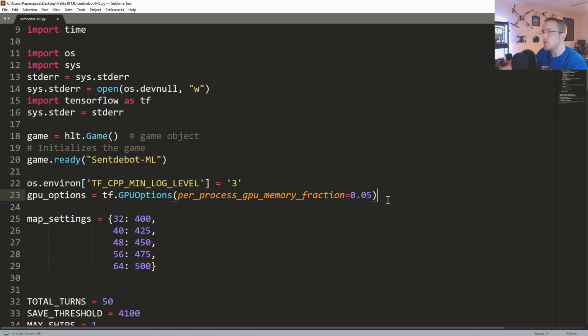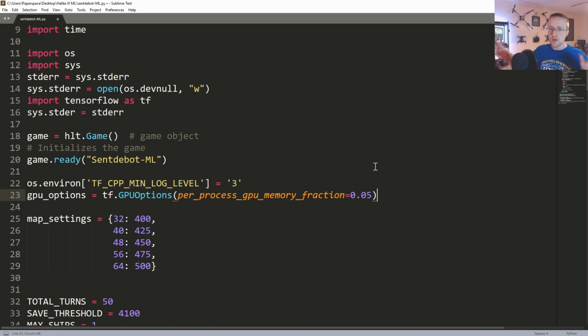Why do we want to do this? Well, by default, TensorFlow is going to allocate as much as it can and keep stuff just floating in memory to attempt to make things as fast as possible for you. The problem is this is going to exhaust a lot of power. Now the next thing is I'd like to run 3 or 4 simultaneous instances. So you have to keep in mind that at any given time up to, say, 16 AIs could be trying to run and make predictions. So it's really important that we set this number very low.